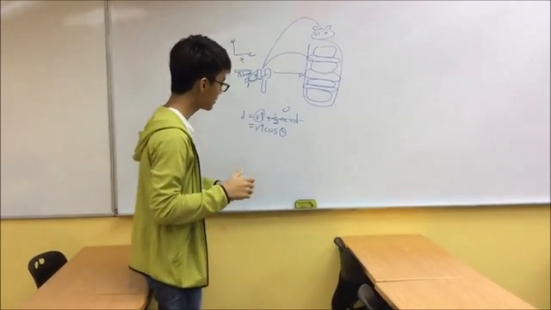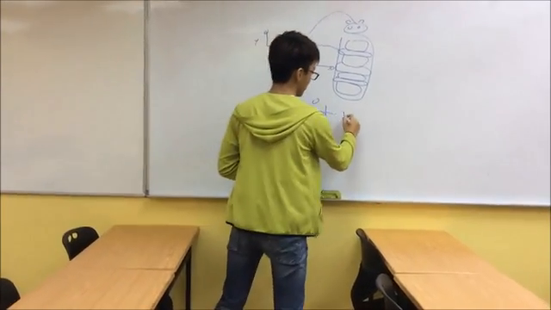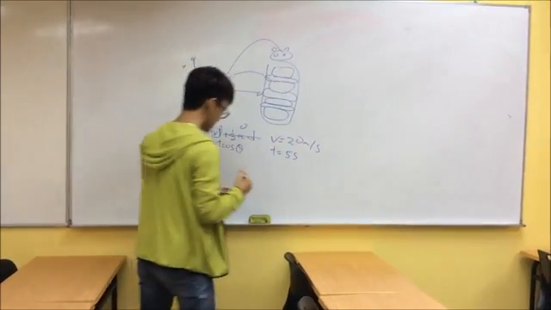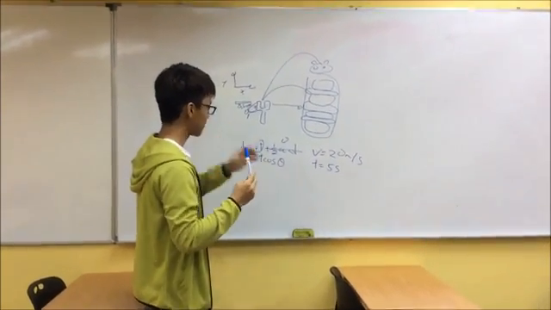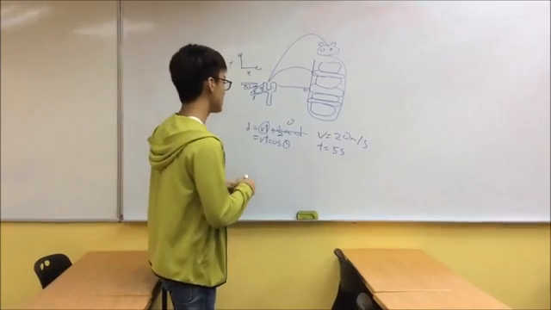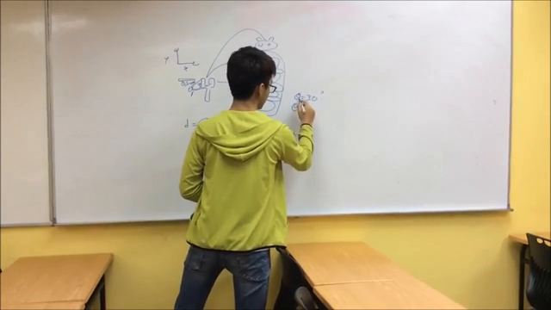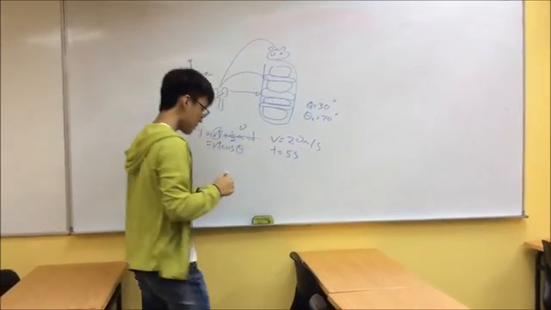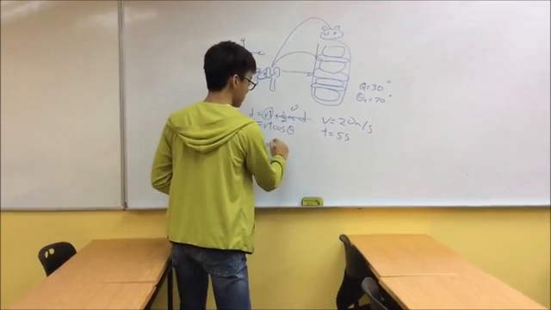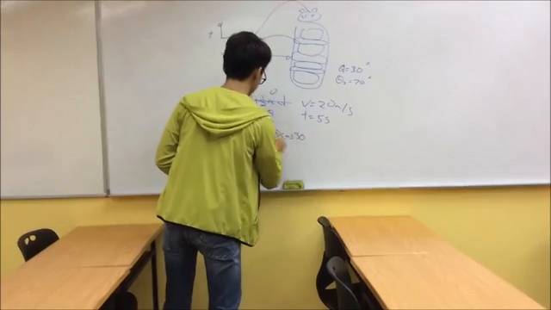Okay, first we'll make the velocity and the time constant. Let's say velocity is 20 meters per second, while the time is 5 seconds. Now that we have a constant velocity and time, we can see that a difference in angle will change the displacement. Let's take two angles for example, angle 1 being 30 degrees and angle 2 being 70 degrees. So we'll just substitute it in. For the first one, the distance will be 20 times 5 cos 30.